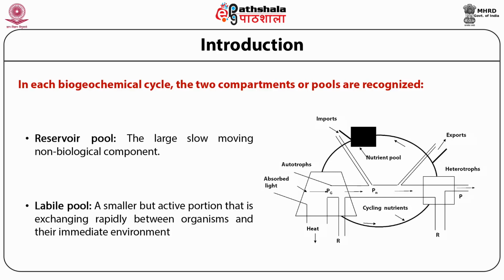Human activities have also accelerated the movement of many elements, so the self-regulating processes that tend to maintain homeostasis are overwhelmed and nutrient cycles tend to become imperfect or acyclic.